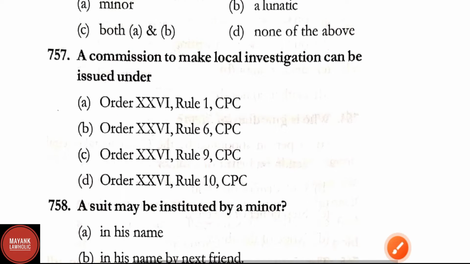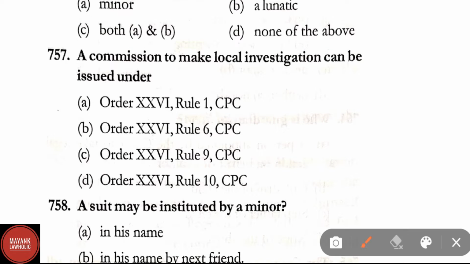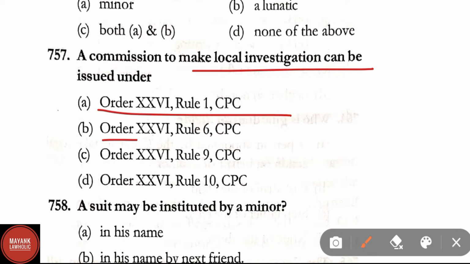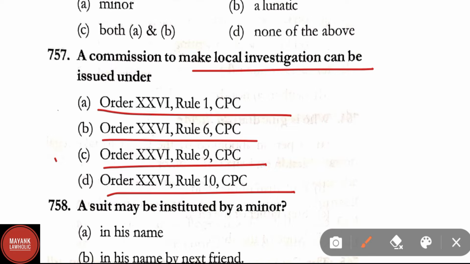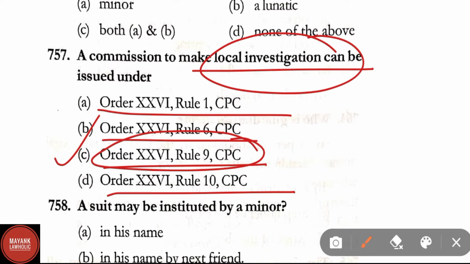Question number 757. A commission to make local investigation can be issued under Order 26 Rule 1, Order 26 Rule 6, Order 26 Rule 9, Order 26 Rule 10 of CPC. Here correct answer is option C, that is Order 26 Rule 9 of CPC. A commission to make local investigation can be issued.